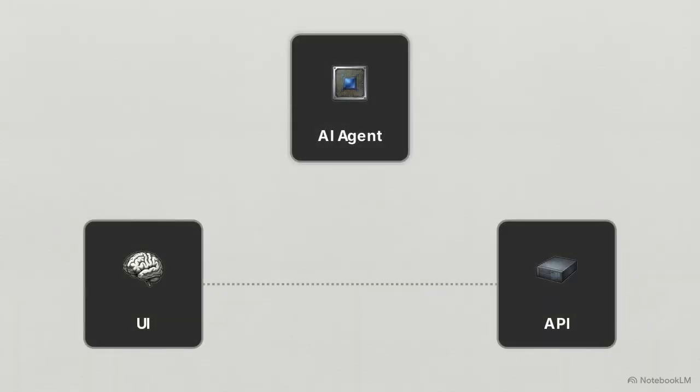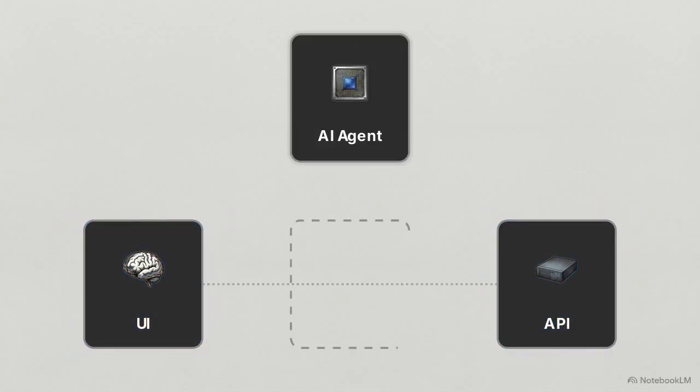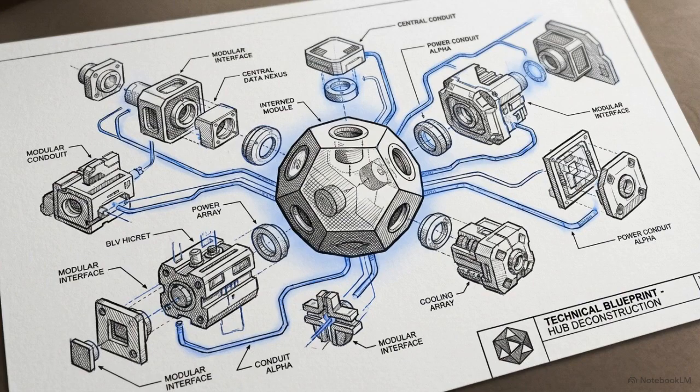This diagram maps a third architectural layer. Between the UI for humans and the API for servers, a space opens for a cognitive interface. An AI agent doesn't think in endpoints. It operates on intents, searching for tools that match its goal. This requires a specific standard.